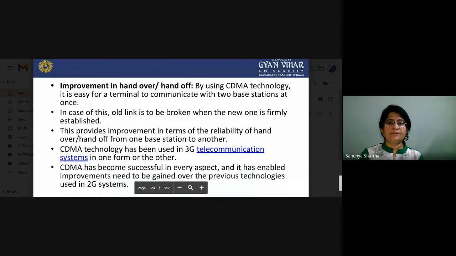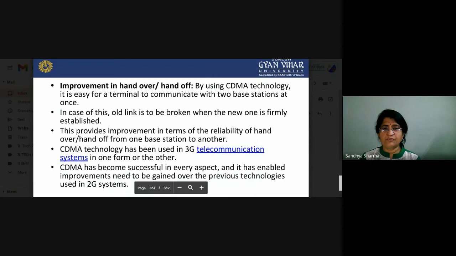Now, what about the improvement in handover and handoff? So, what is handover and what is handoff? You will have to learn about that. By using CDMA technology, it is easy for a terminal to communicate with two base stations at once. In this case, the old link is broken only when the new one is firmly established.